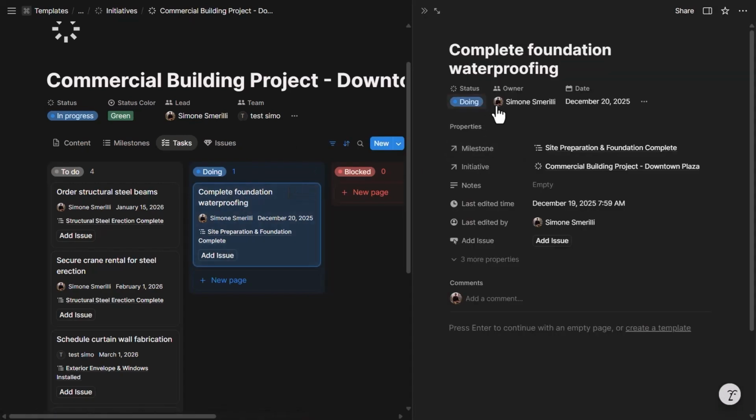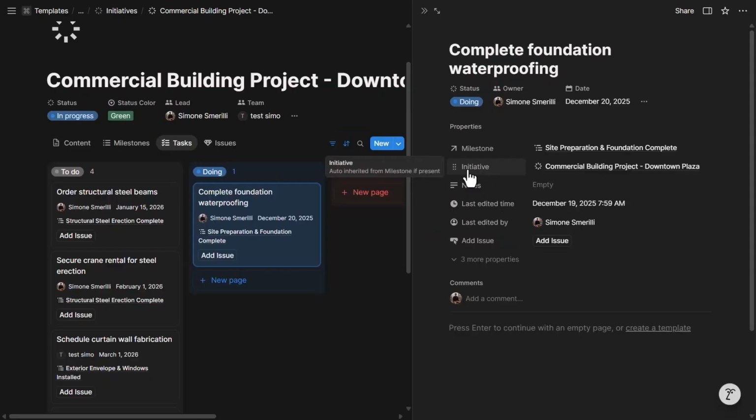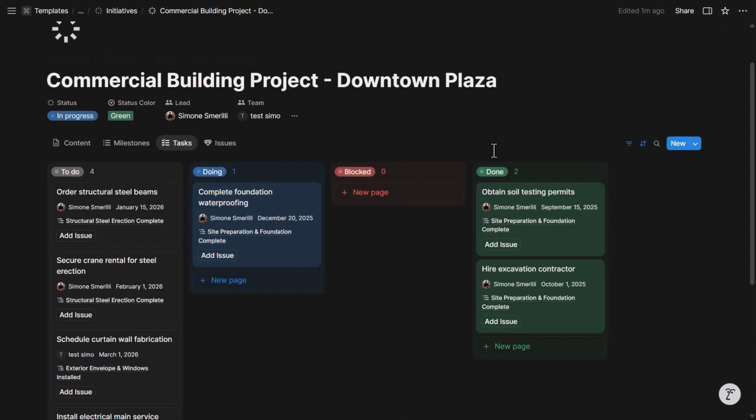Indeed, when I open a task, there is the option to select a milestone and/or to select an initiative. If I select a milestone, the initiative will be populated automatically. Otherwise, I can just select the initiative and leave the milestone empty. Also from tasks, I have a status and I can easily add issues related to that task so that when I address that issue in this special attention meeting, I have all the context needed within the system without having to leave it.